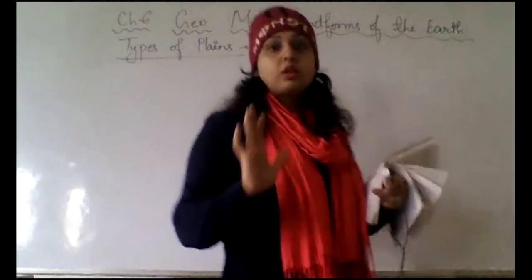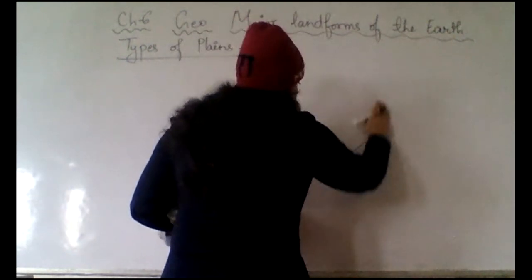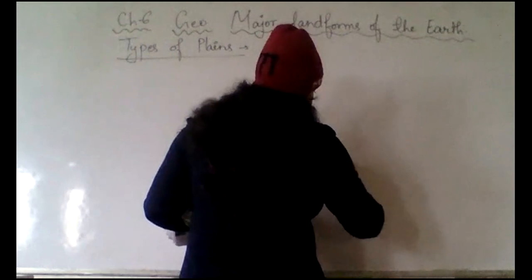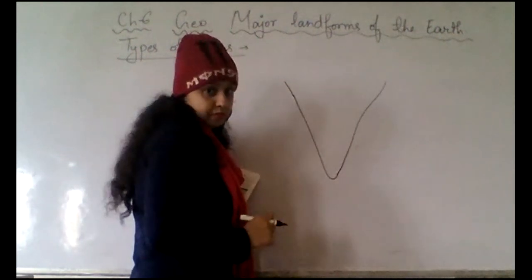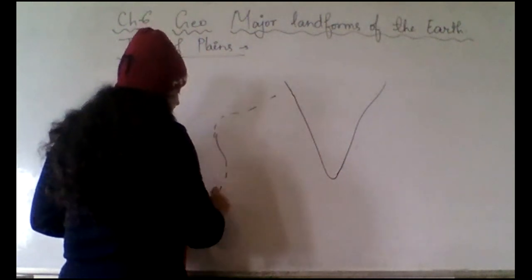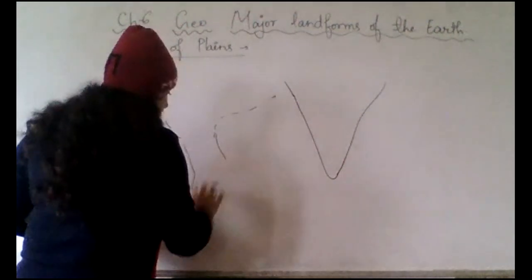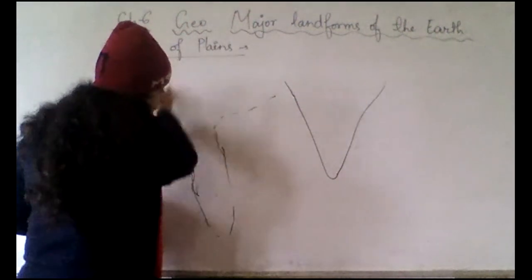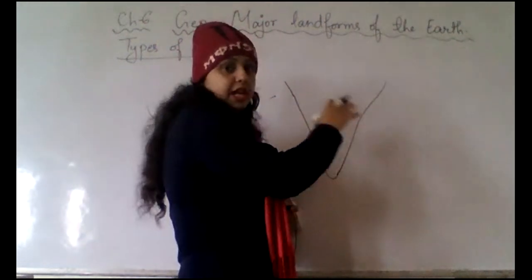What I told you to do, if this is India, and suppose here Africa you will get, and like this the whole world map you will draw. Suppose I am just explaining about India.